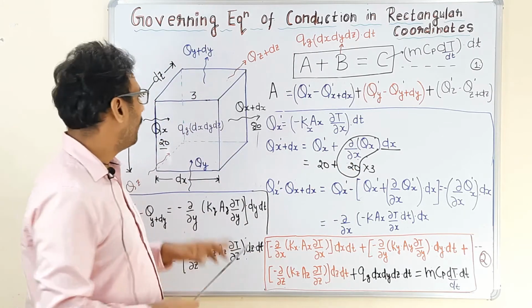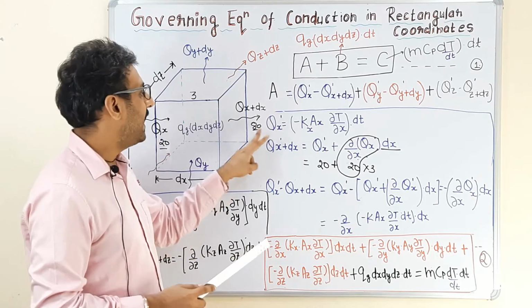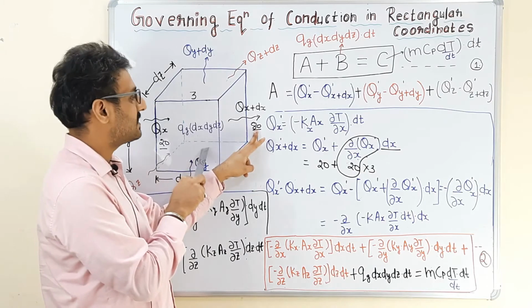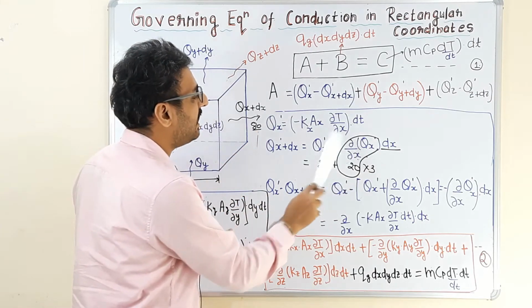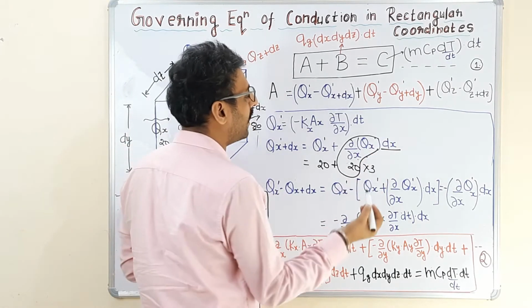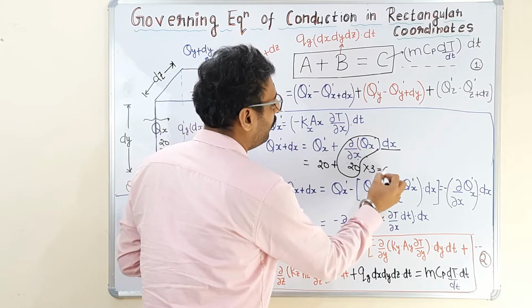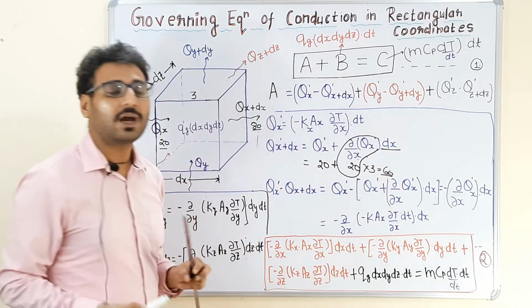As we already know, 20 is entering and 80 is leaving, so 80 should be 20 plus 60. So 60 is basically the amount of heat change in the control volume.